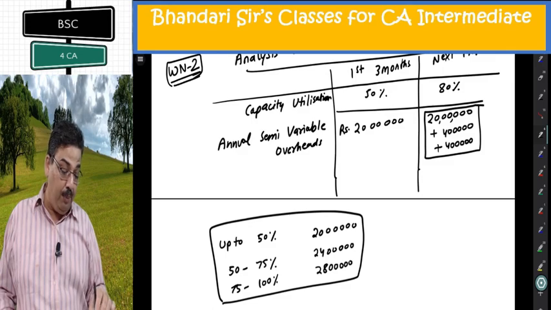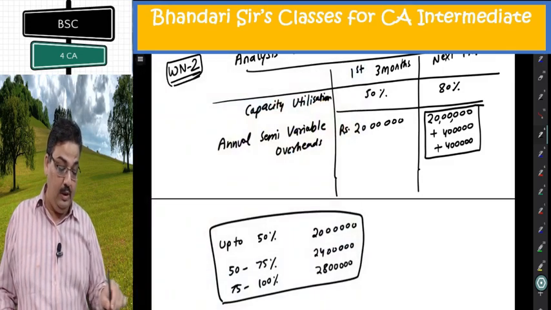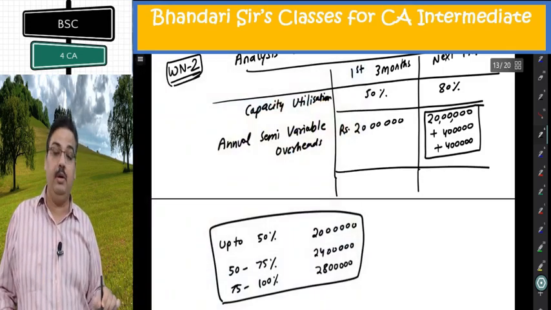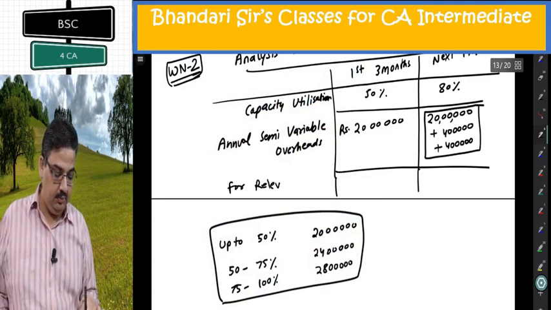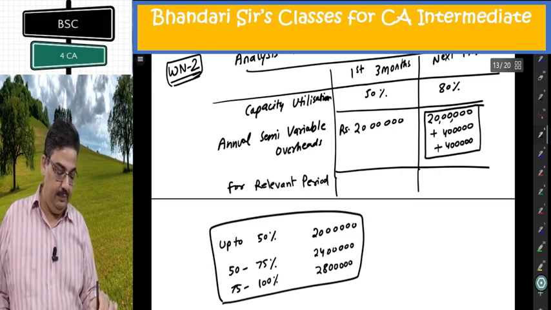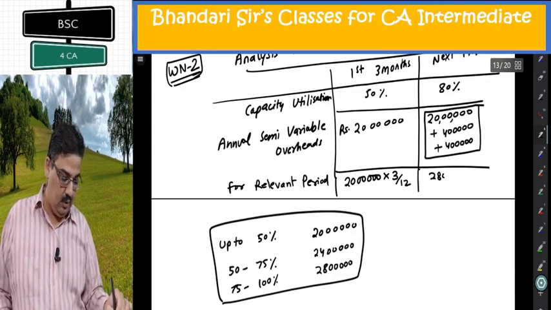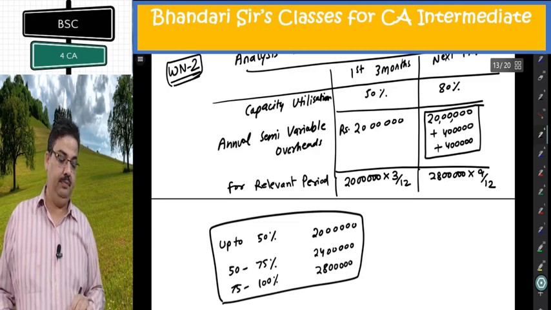Now, I don't put the annual cost for both periods. I will not be putting that. For relevant period: 20 lakh into 3 by 12, 28 lakh into 9 by 12.